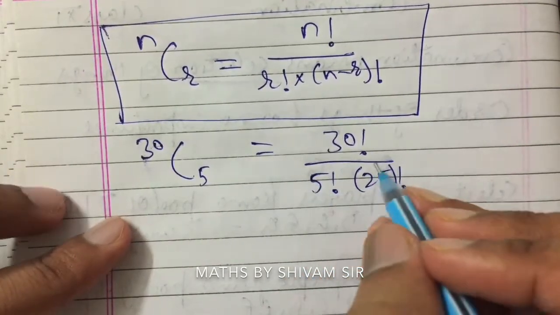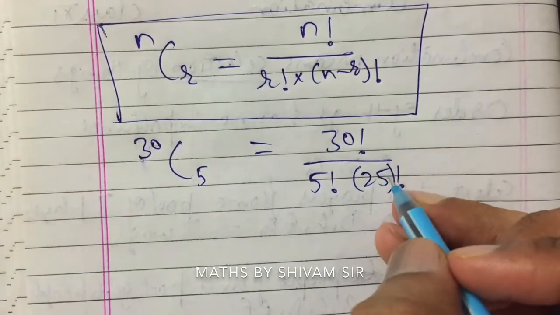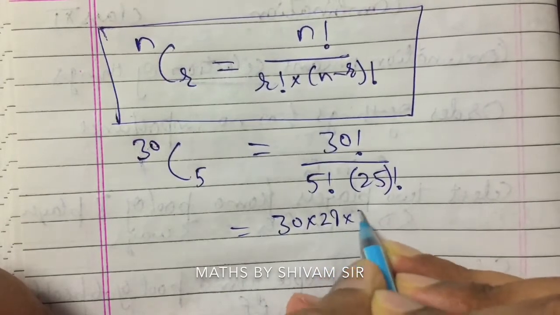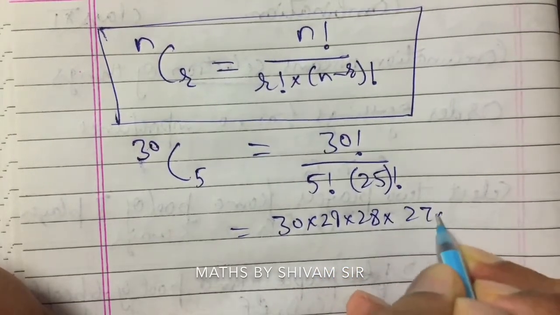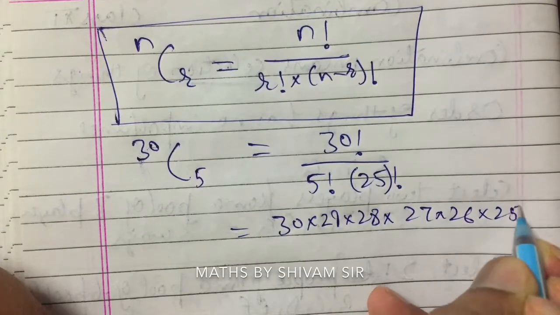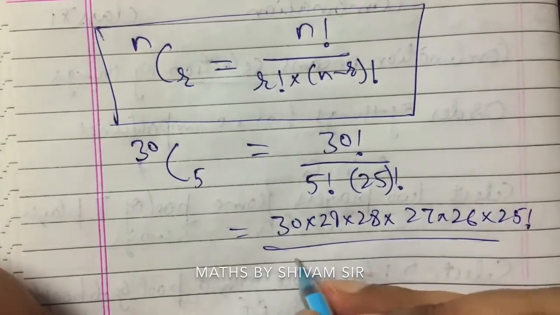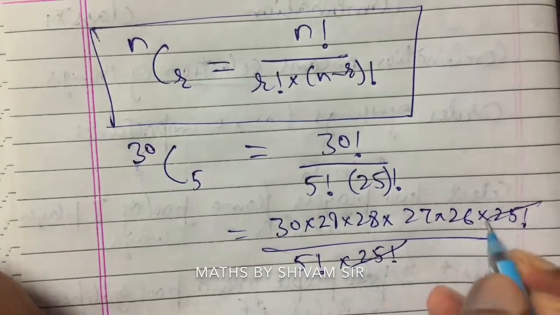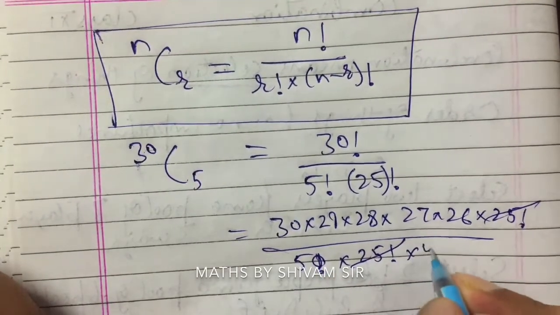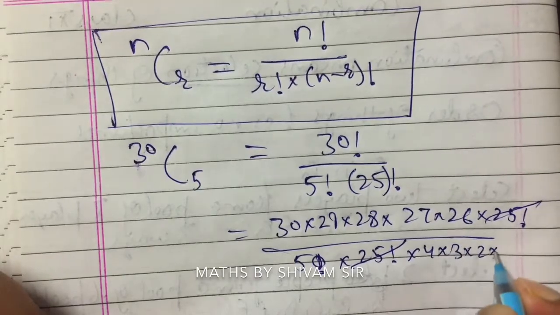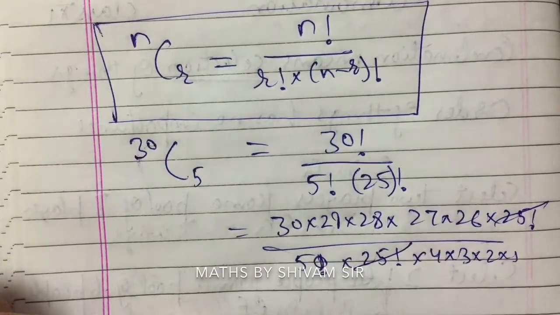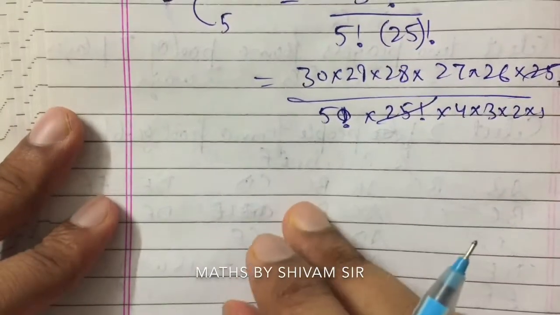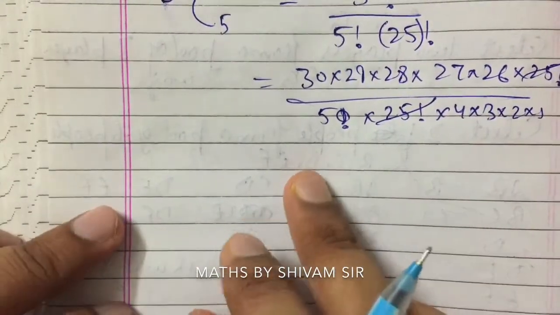We can write it as 30 times 29 times 28 times 27 times 26 times 25 factorial upon 5 factorial times 25 factorial. The 25 factorials cancel. 5 factorial is 5 times 4 times 3 times 2 times 1. Simplifying gives the total number of ways to select 5 players out of 30.